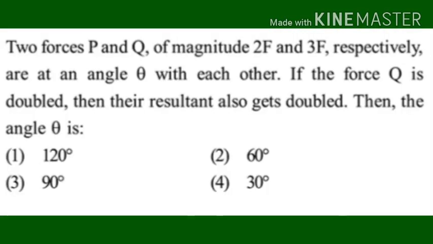Two forces P and Q of magnitude 2F and 3F respectively are at an angle theta with each other. If the force Q is doubled, then their resultant also gets doubled. Then the angle theta is: the options are 120 degree, 60 degree, 90 degree and 30 degree.